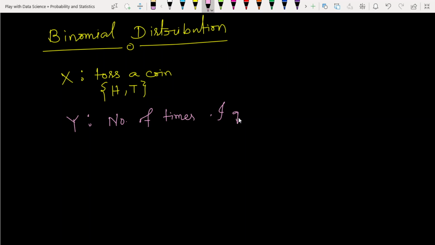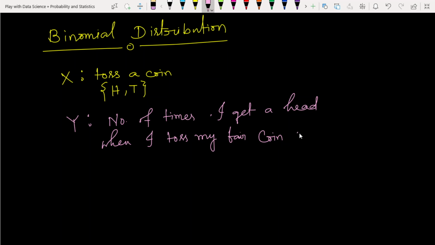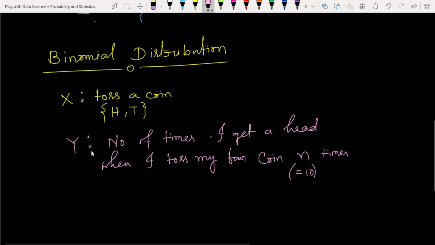I get a head when I toss my fair coin. The coin must be a fair coin, otherwise this theorem is not workable in that situation. Fair coin, n times. Suppose we take n times. In this example, we have taken n equal to 10. So this is the new experiment that we are going to do.